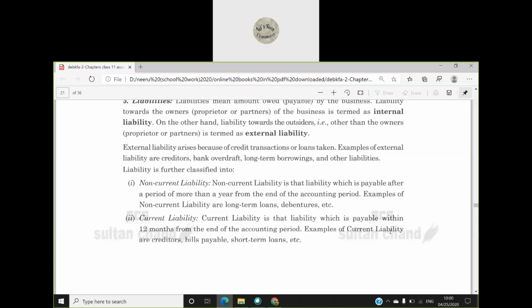Ma'am, please explain what is debentures again. Debentures means that, please mute yourself.